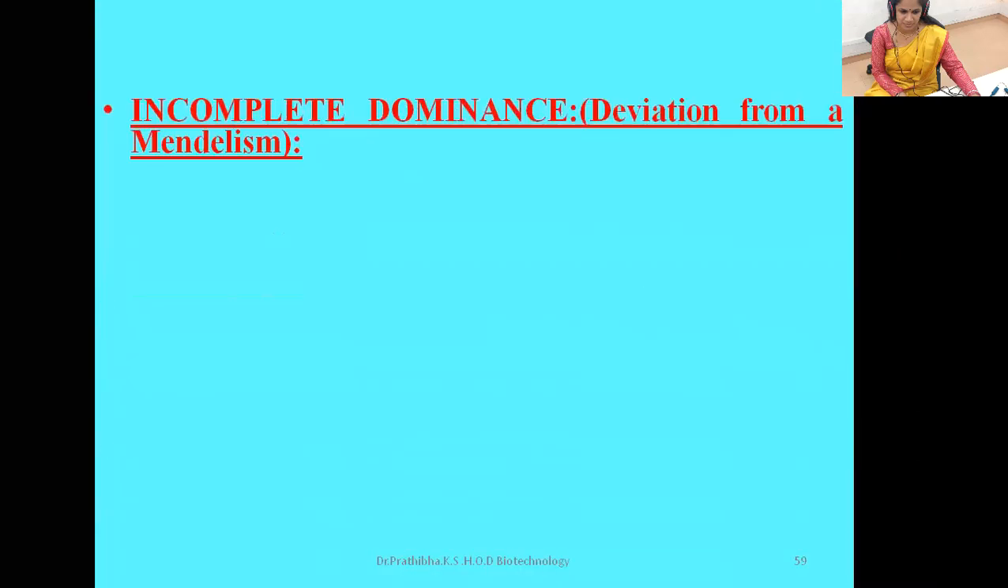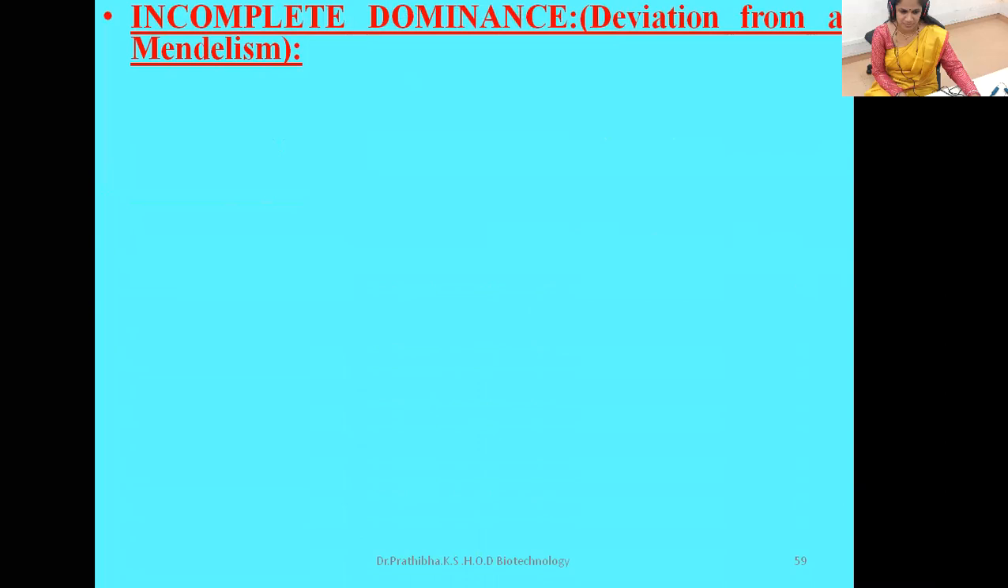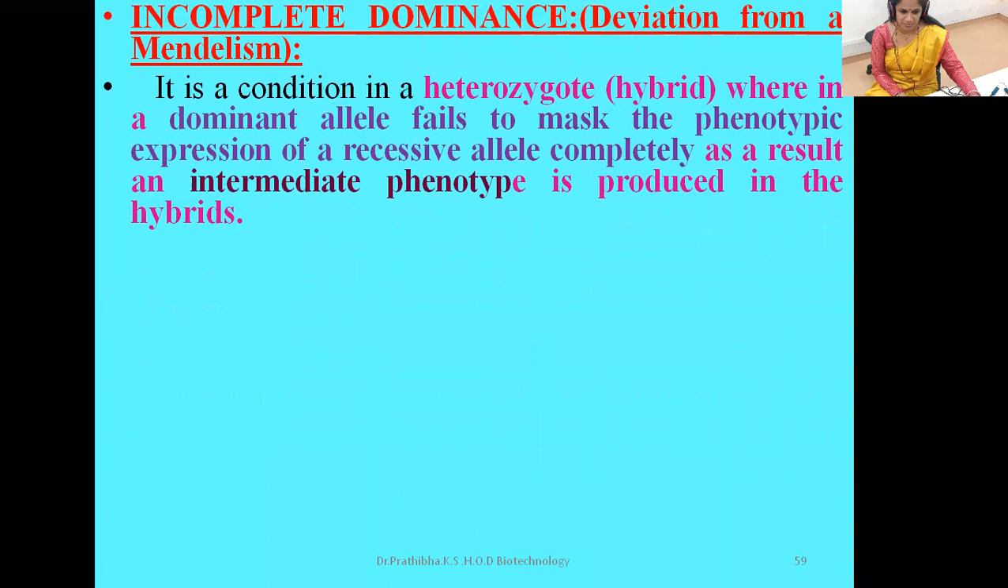Now let us understand what this incomplete dominance is, which is a deviation from Mendelism. It is a condition in a heterozygote, that is a hybrid, wherein a dominant allele fails to mask the phenotypic expression of a recessive allele completely. As a result, an intermediate phenotype is produced in the hybrids.